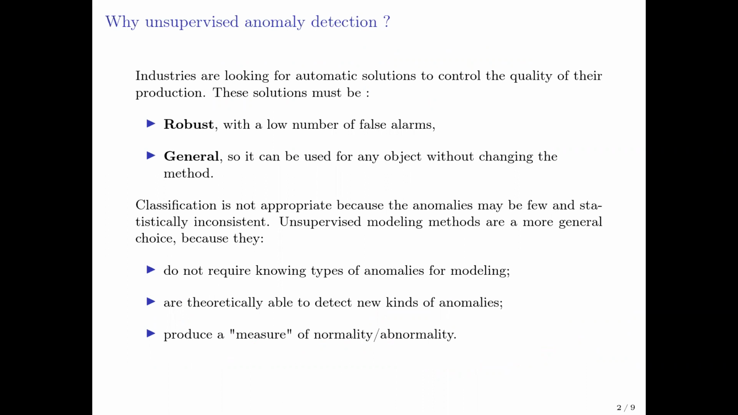Classification is not appropriate because the anomalies may be few and statistically inconsistent. Unsupervised modeling methods are a more general choice because they do not require anomalies. They are theoretically able to detect new kinds of anomalies and they produce a measure of normality.